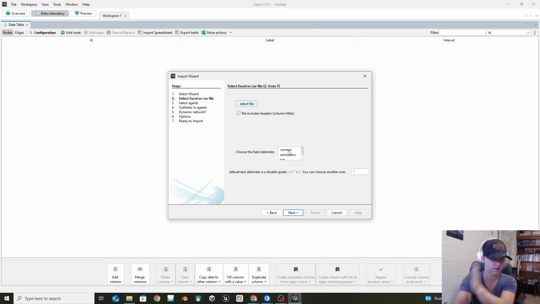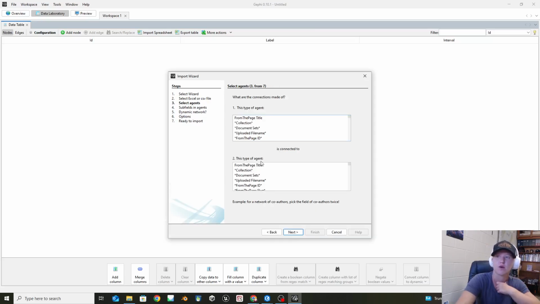So what is delimiting each of those columns. Because we're in a CSV, a comma separated one, you're going to choose comma in this particular case. If you have a tab one or some sort of tab based file, then you can also choose tab. If you have your table set up in a different way, you can also choose that. So I'm going to say, yep, that's the one that I want, and I'm going to go next.